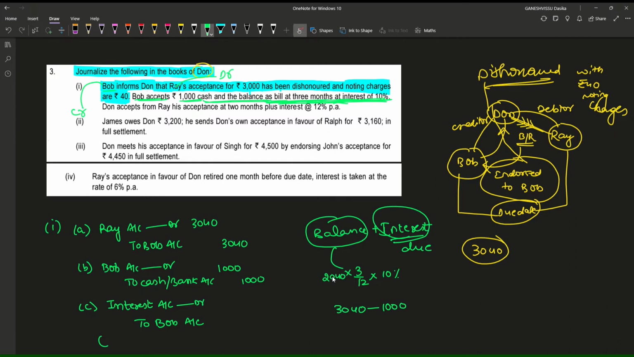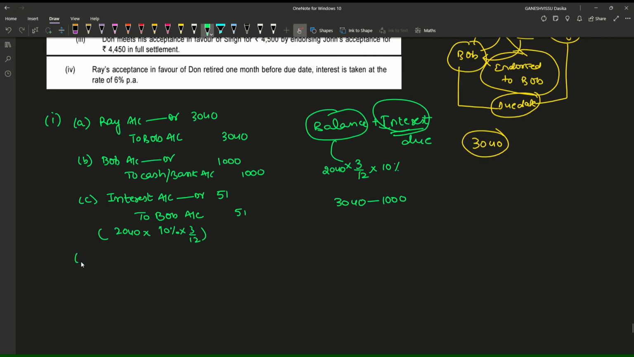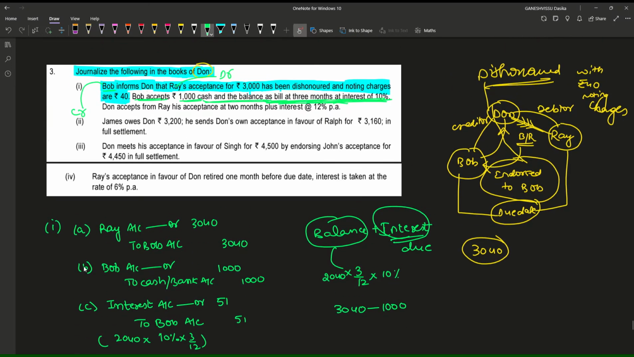2040 into 3 divided by 12 into 10% gives 51 rupees. So this is the interest due. So I'm writing this now, 2040 into 10% into 3 divided by 12. This is the entry. Now let us go for writing the fourth entry for the first transaction.